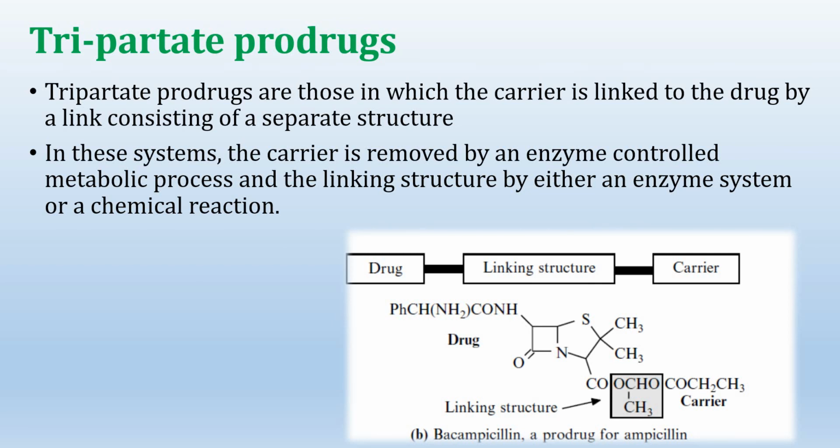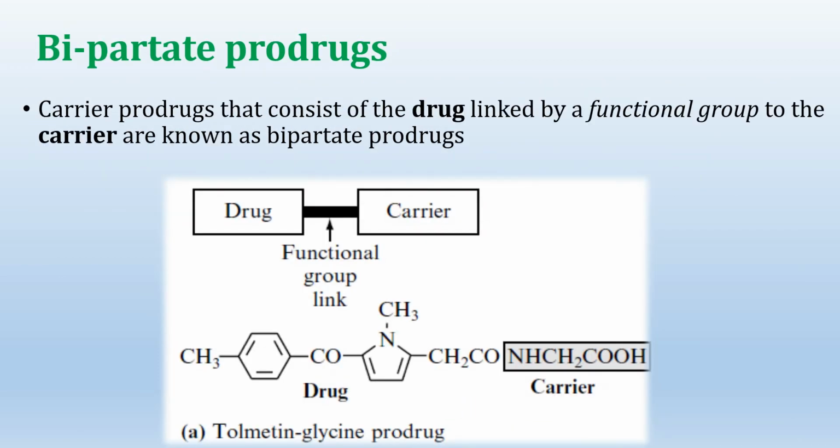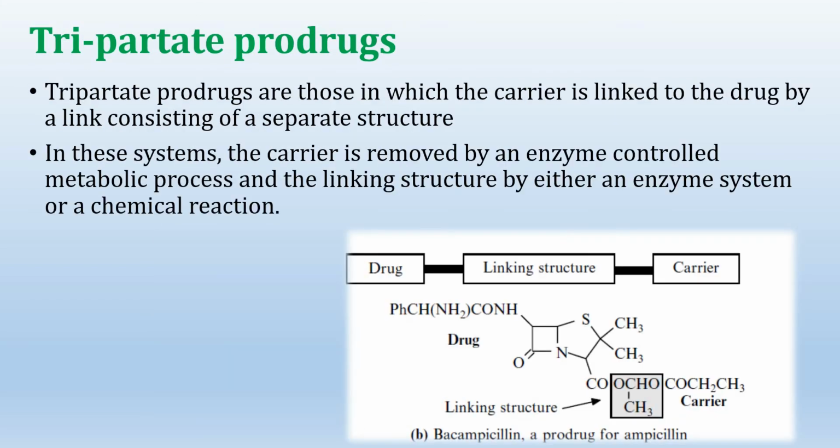In these systems, the carrier is removed by an enzyme-controlled metabolic process and the linking structure by either an enzyme system or a chemical reaction. Here we can see the drug, the linking structure and the carrier. We can see the difference between bipartite and tripartite. In the bipartite, there was direct functional group linkage, and here a specific linking structure is there. In the example, we can see bacampicillin, a prodrug for ampicillin, and the linking structure we can see here.